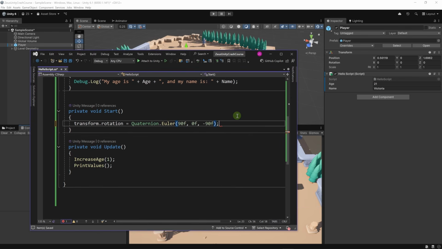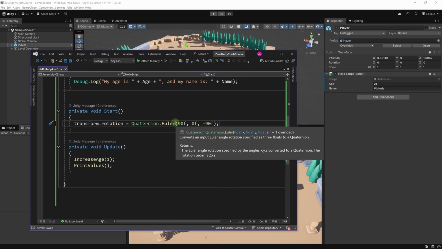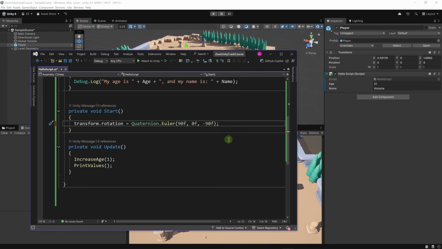And here you notice that I'm typing 0f, 90f. Like I said in the previous video, since these are floats, we need to type f at the end. If we don't, the compiler will consider that these are double numbers. That's not exactly what we want. Most of the time you'll use floats. The Unity engine uses floats everywhere. So for numbers with decimal points, that's pretty much what you're going to use. Okay, at the start of the level, we're doing this.